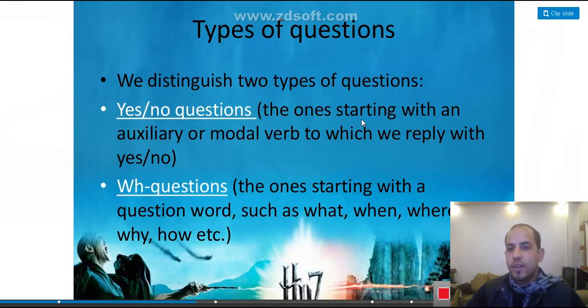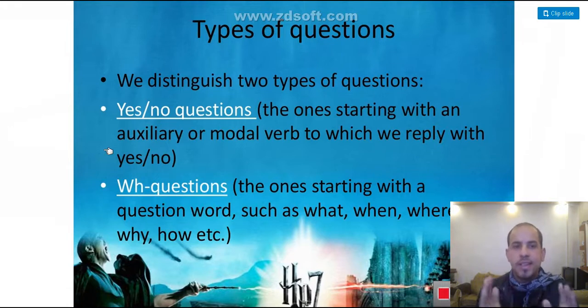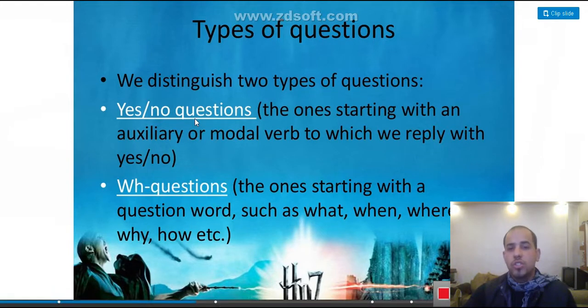The ones starting with an auxiliary or a modal verb. Auxiliaries are is, are, was, were, have, has, had. The modal verbs are will, would, can, could, shall, should. Those are two types of helping verbs, and we reply with a yes or no answer.